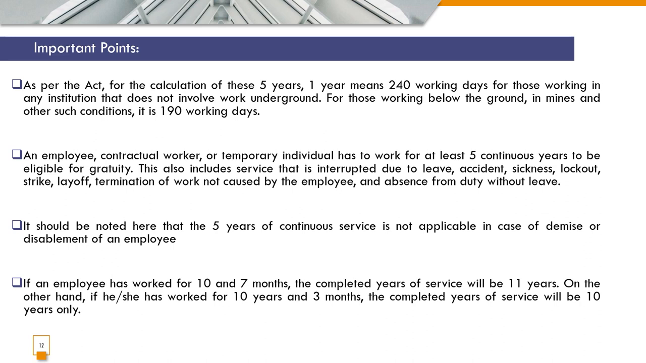Here are certain important points which you will have to know regarding gratuity. As per the Act, for the calculation of 5 years, 1 year means you will have to work for 240 days, and that does not involve any underground work. For those working underground in mines, 190 working days will be considered as 1 year. Any employee, contractual worker, or temporary individual who has worked for at least 5 continuous years without any interruption of service shall be eligible for gratuity.